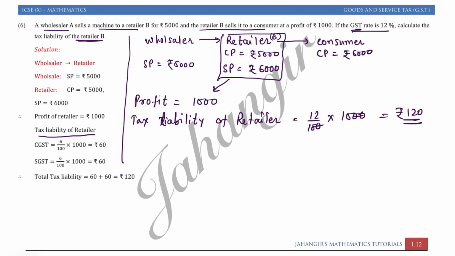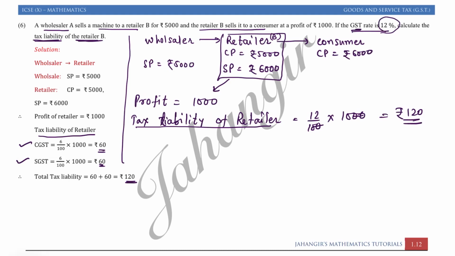Intrastate में transaction happens within the state itself. So we can find CGST, SGST, दोनों का total addition, that is 120 rupees. Actually CGST, SGST is not necessary over here, but you can do it if you want.